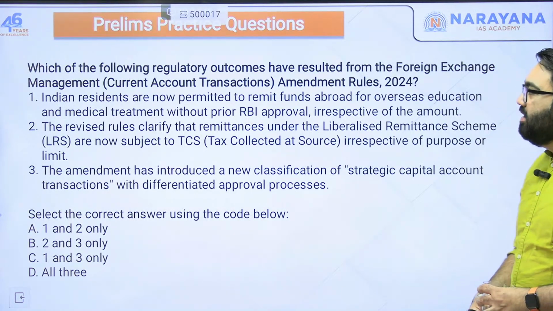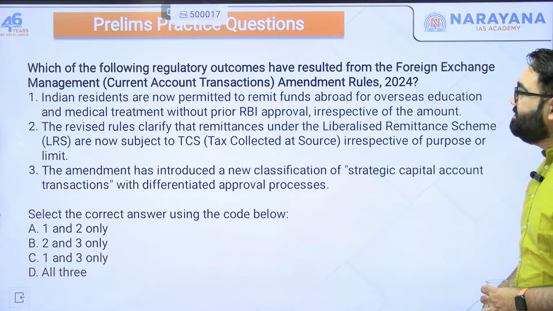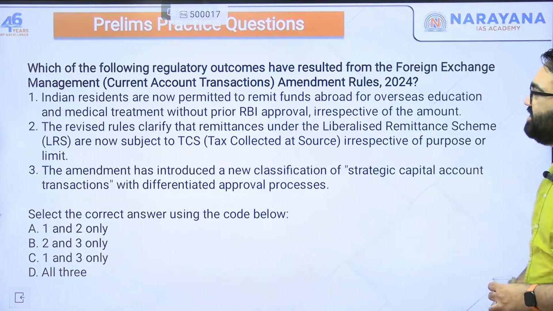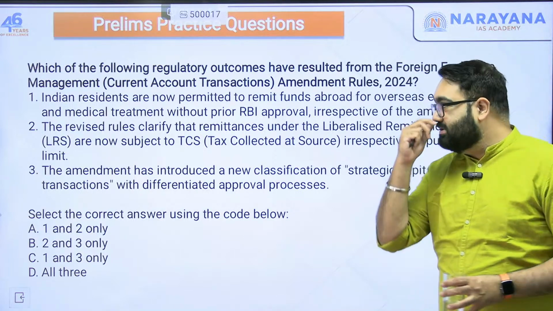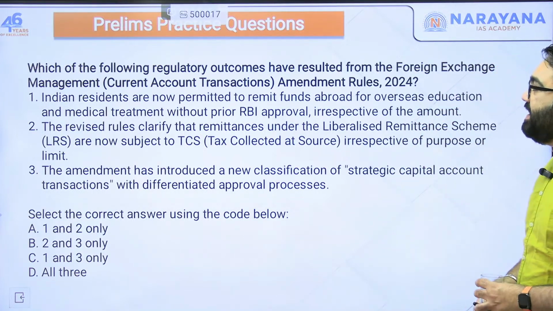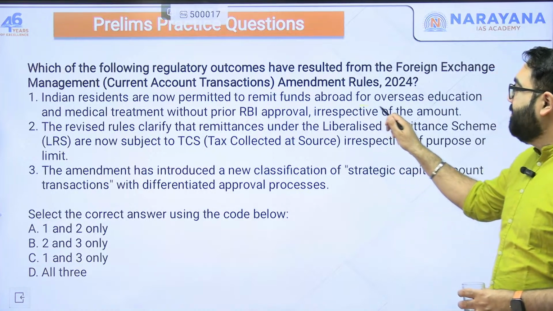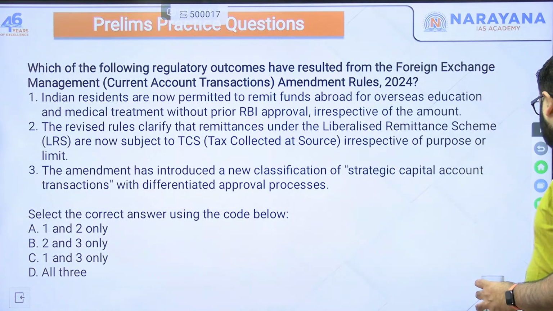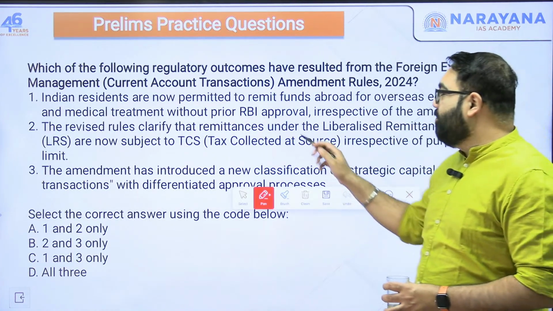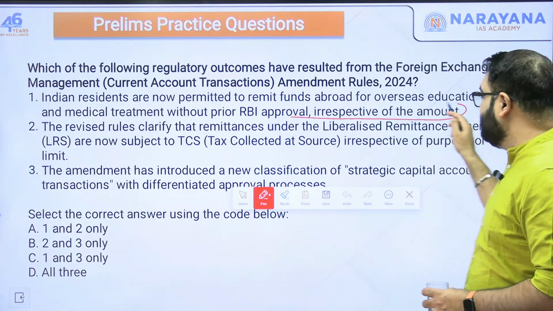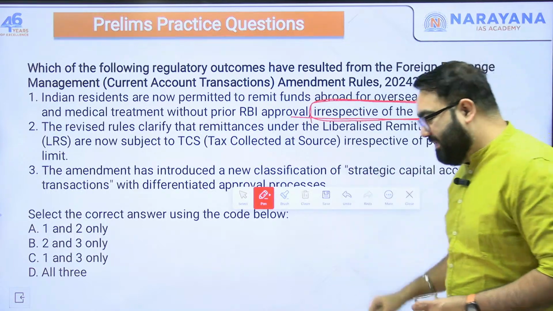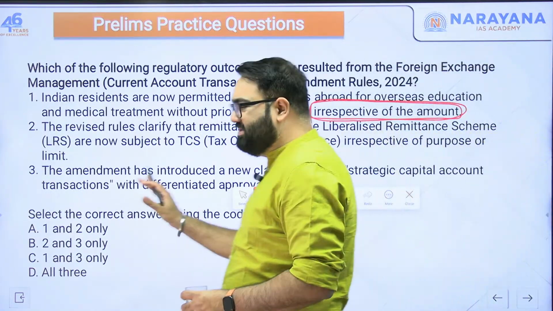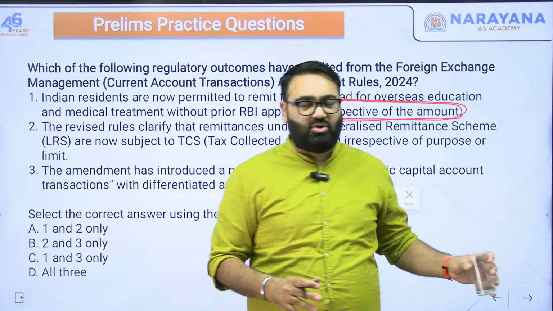All right. Which of the following regulatory outcomes have resulted from the Foreign Exchange Management Amendment Rules of 2024? Because these are the rules that we discussed. First, the Indian residents are now permitted to remit funds abroad for overseas education and medical treatment without prior RBI approval, irrespective of the amount. This is the problematic part. It is not irrespective of the amount. I'll just discuss a thing after the question ends.